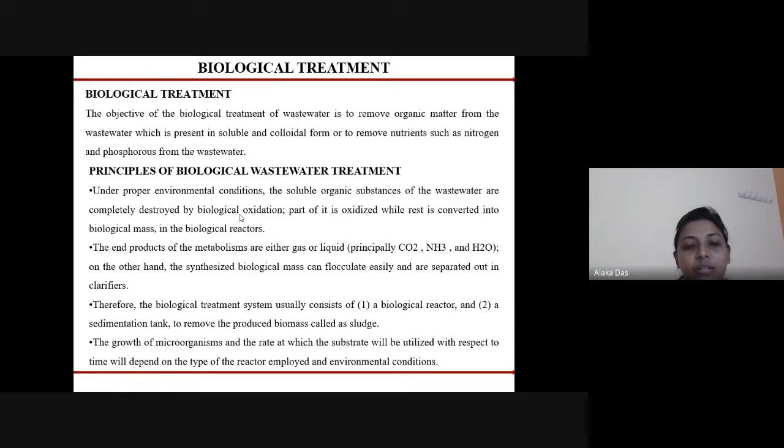Therefore, the biological system usually consists of a biological reactor and a sedimentation tank to remove the produced biomass, called the sludge. The growth of microorganisms and the rate at which the substrate will be utilized with respect to time depend on the type of the reactor employed and the environmental conditions.